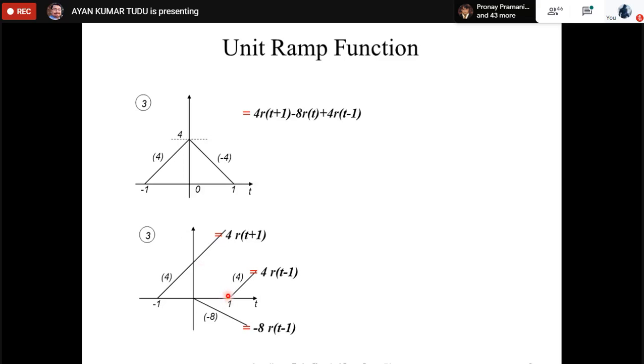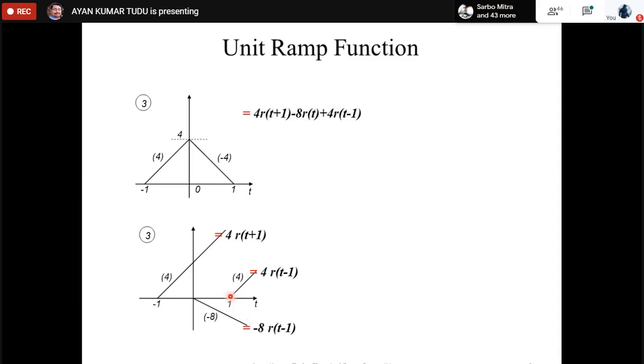So this signal 4r(t-1) is cancelling this portion out of the resultant of 4r(t+1) minus 8r(t). Got the point? From here we are introducing minus 8r(t), so the signal is coming down. But if no signal is introduced at t equal to 1, this signal would have gone something like this.